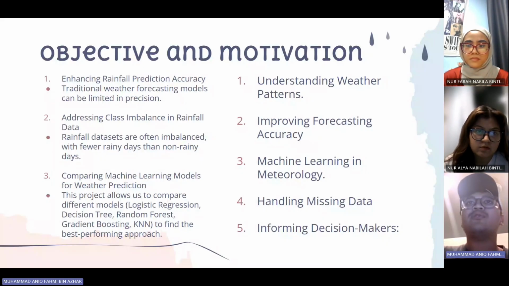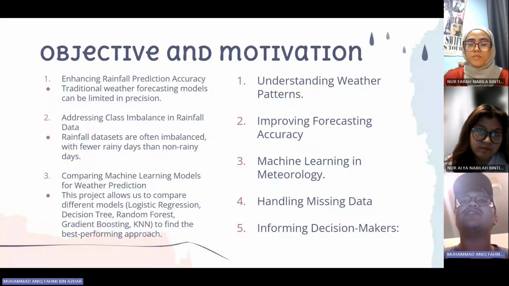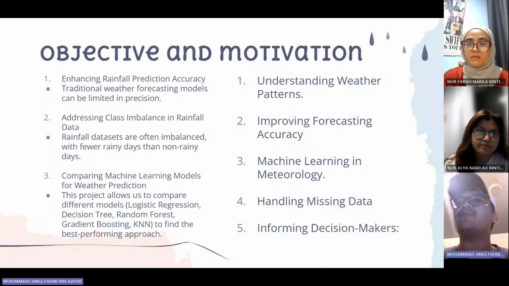So we move to the motivation of our project: understanding weather patterns, improving forecasting accuracy, machine learning in meteorology, handling imbalanced data, and informing decision making.